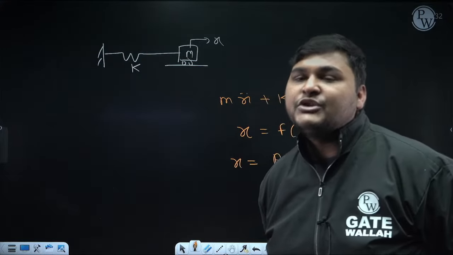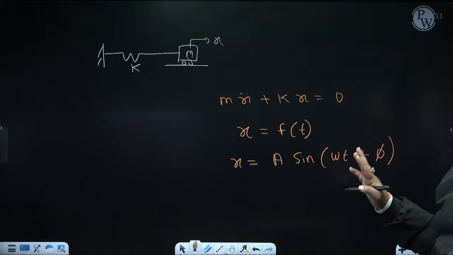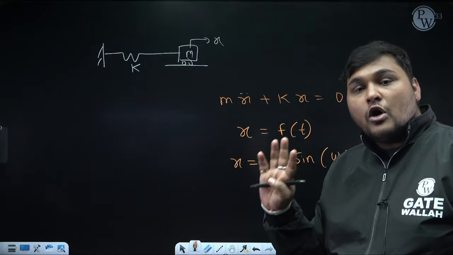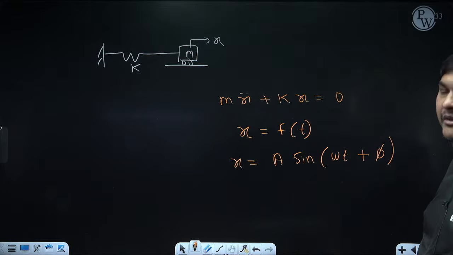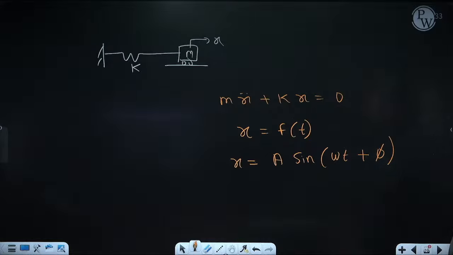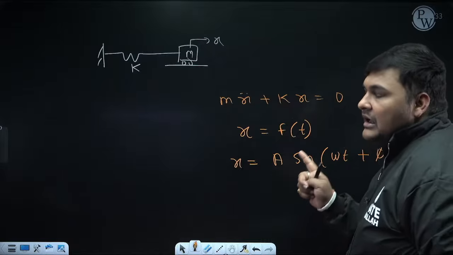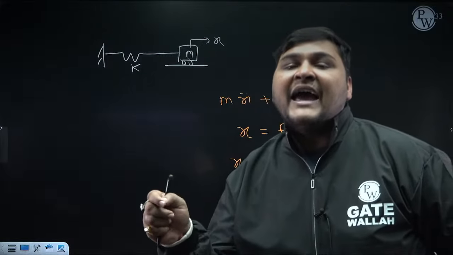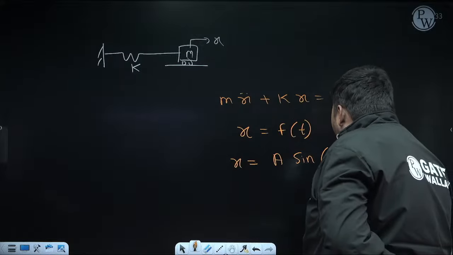Omega is the frequency of this equation in radian per second. Whenever any equation is written like this, that is known as simple harmonic. I am not going into too much detail because in the YouTube class we are discussing in a brief manner. But you will be able to solve all the problems if you understand this. So omega is known as the frequency of this equation in radian per second, and phi is known as the phase angle. Now, whenever we are discussing natural vibration, the frequency of natural vibration in radian per second, generally I will denote as omega n. It is my notation, n for natural vibration. So instead of omega, I am writing omega n.